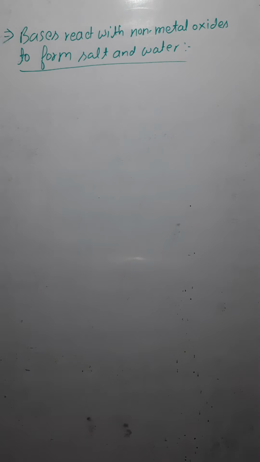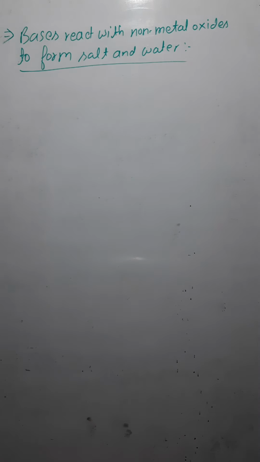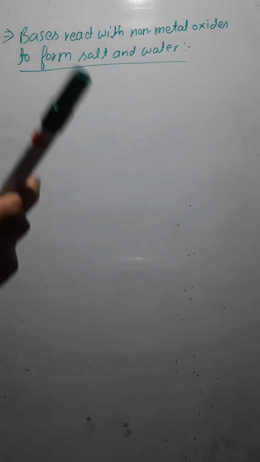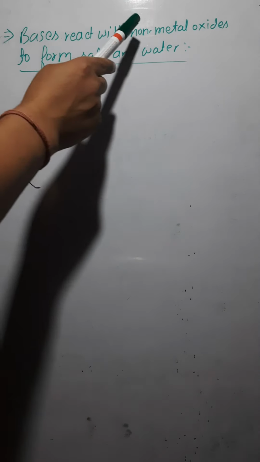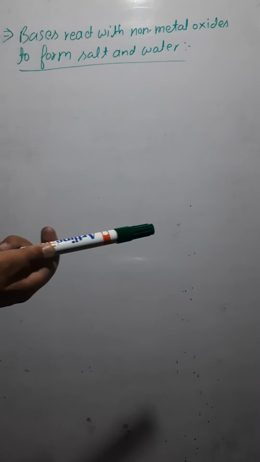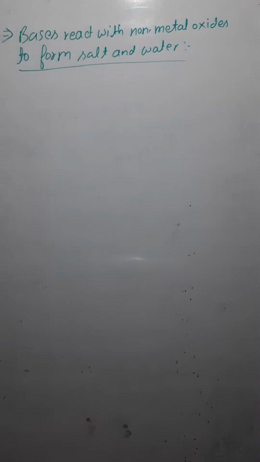Now, we have discussed in the case of acids that acids react with metal oxides. Remember this: acids react with metal oxides and bases react with non-metal oxides. Non-metal means like carbon, so its oxide will be carbon dioxide. Carbon is a non-metal, its oxide is carbon dioxide, so carbon dioxide is a non-metal oxide, and bases are going to react with carbon dioxide. That you have to remember.